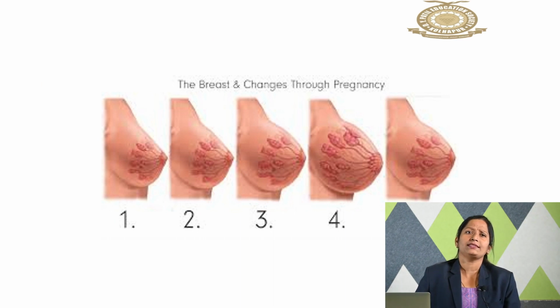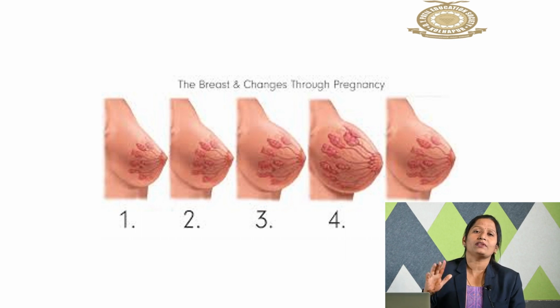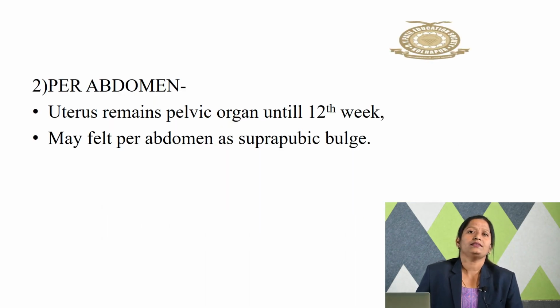So you can see in the images there is enlargement of the breast and there will be Montgomery tubercles. Along with the primary areolae, there will be development of secondary areolae near the primary areolae. Okay, these are the changes which we have seen in the breast.